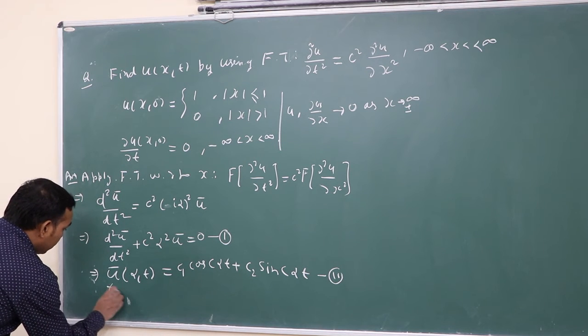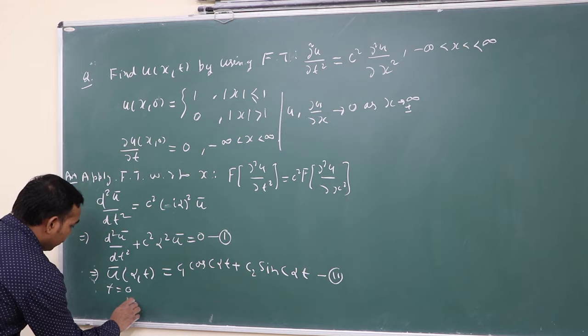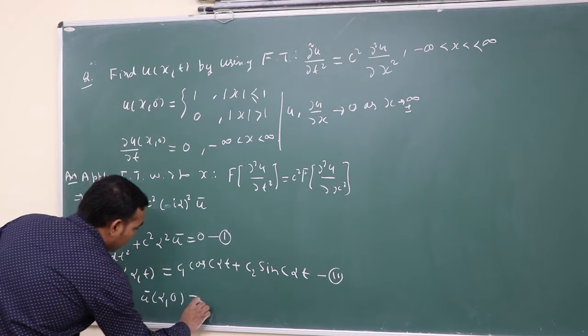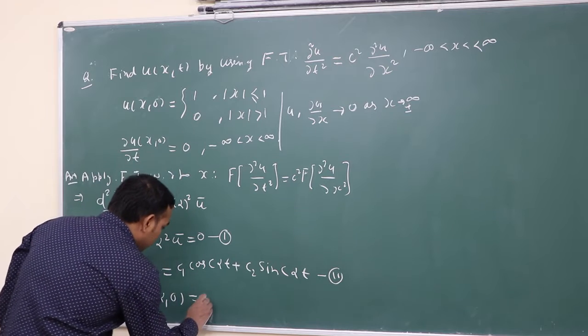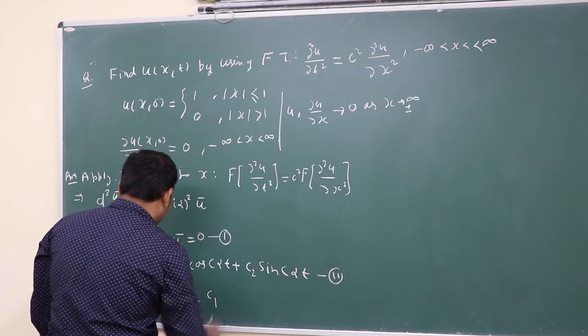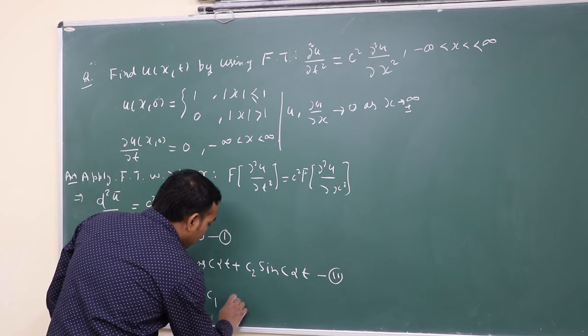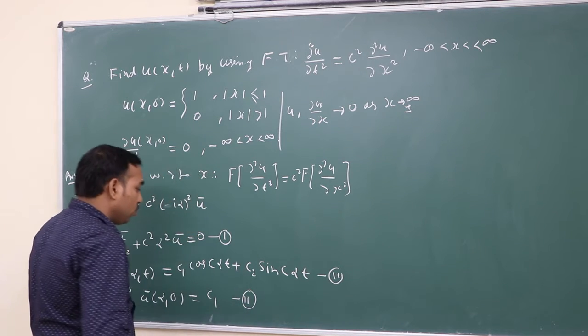If we put t equal to 0, we simply get u bar(alpha, 0) = c1, since cos 0 is 1 and sin 0 is 0. Let this be equation 3.